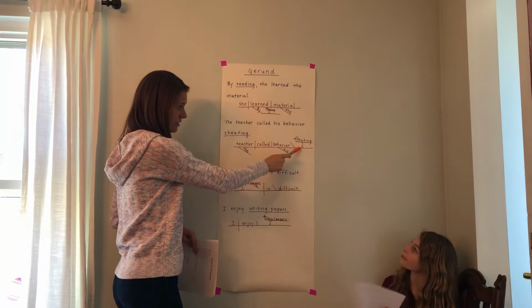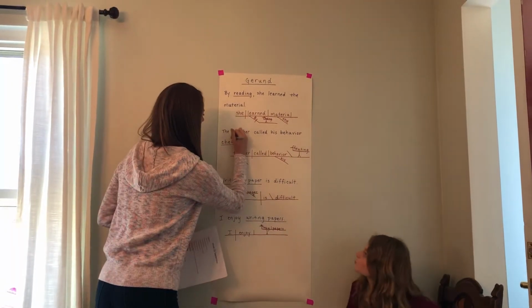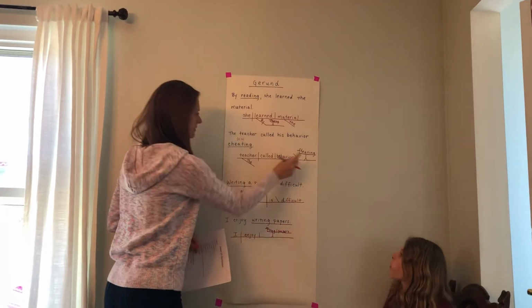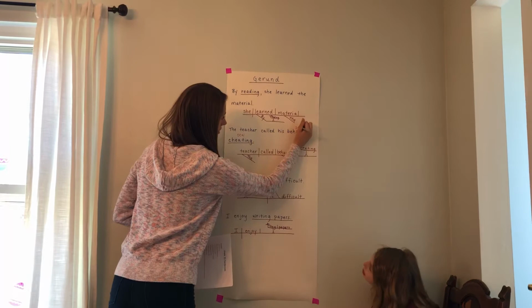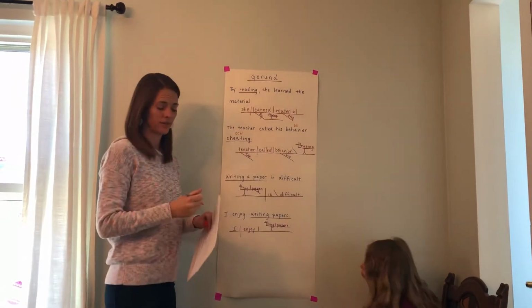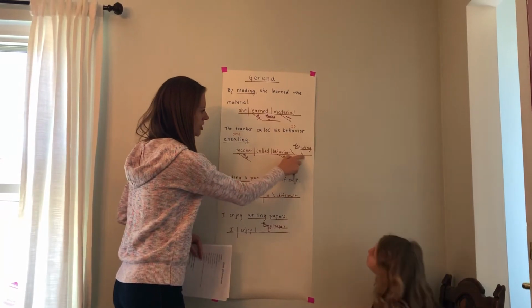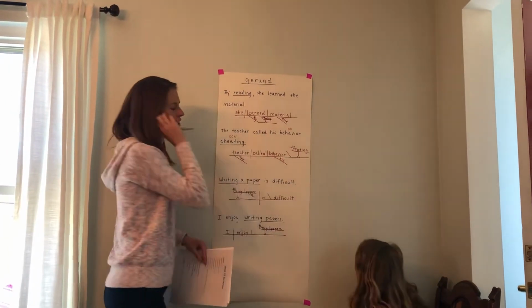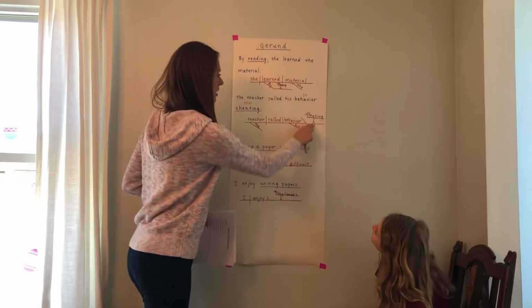Yes. This is an object complement noun here, okay? Because it's an activity, it's a noun, and it is renaming our direct object here, which is behavior. All right? So, teacher called his behavior cheating. And here you have your gerund, cheating, on your steppy stilts in the object complement noun place.